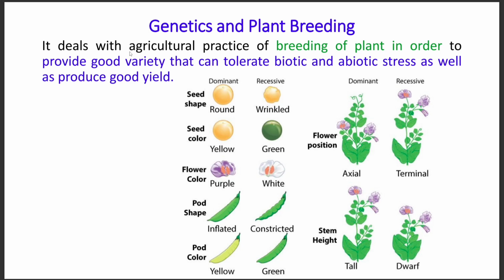Also, the rainfall doesn't occur in some areas for months. So abiotic stress is created. How can they tolerate those stresses and provide a good yield? All these things are practiced in the branch of agriculture known as genetics and plant breeding.